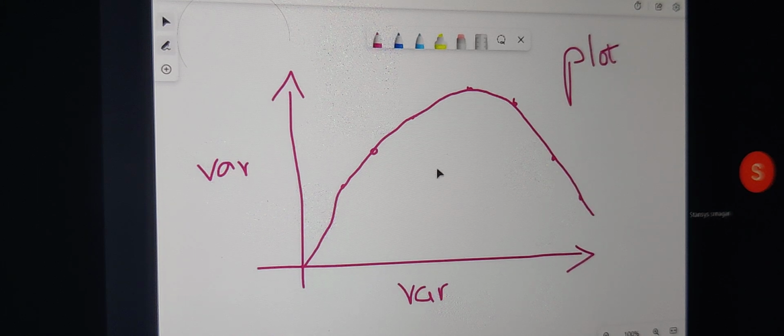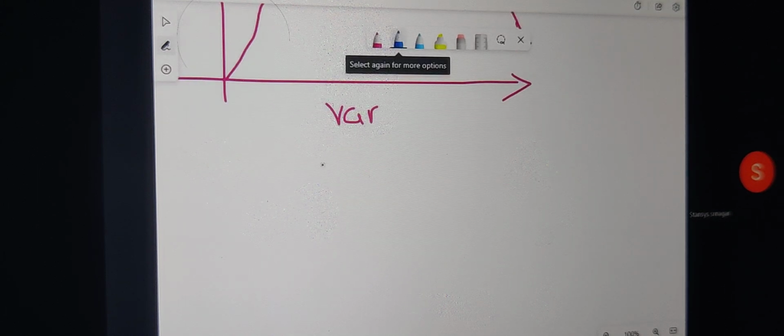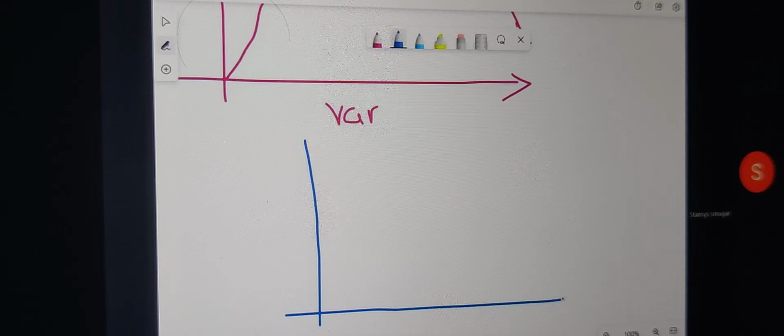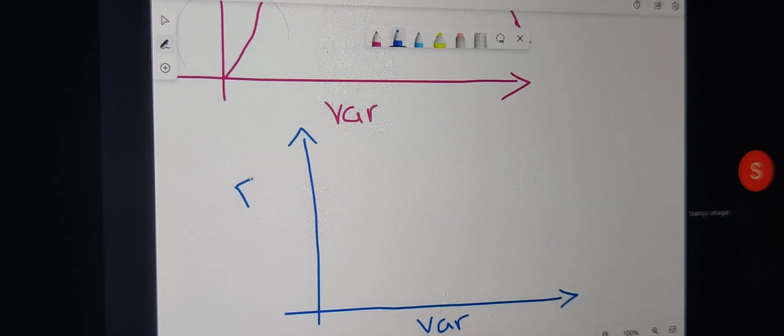Now we have a second method. In this, we are going to follow the second method. In this method, we are going to take only one variable on the x-axis. Now, by default, on the y-axis, we are going to take a count or a frequency or maybe percentage. Now, say for example, take this as the third class. Here I'm going to put the x variable, and here I'm going to take the frequency or count, like 1, 2, 3, 4, like that.